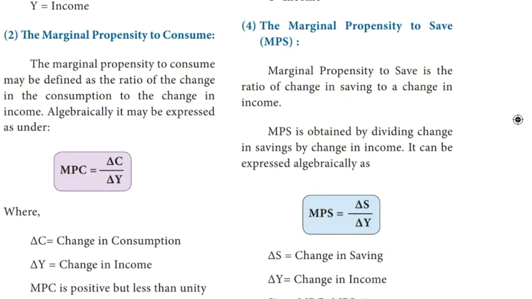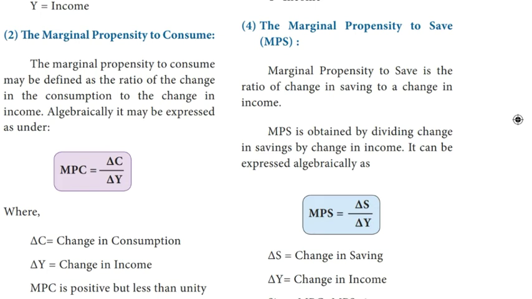Fourth, the marginal propensity to save. The marginal propensity to save is the ratio of change in saving to a change in income. On the other hand, marginal propensity to save is the proportion of an increase in income that gets saved instead of spent on consumption. In other words, the marginal propensity to save refers to the proportion of an aggregate rise in income that a consumer saves rather than spends on the consumption of goods and services.